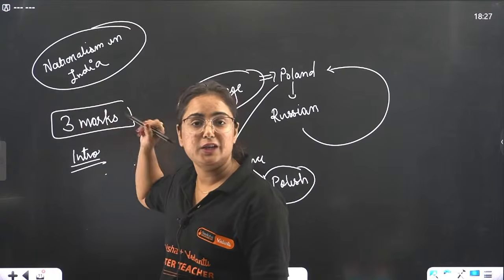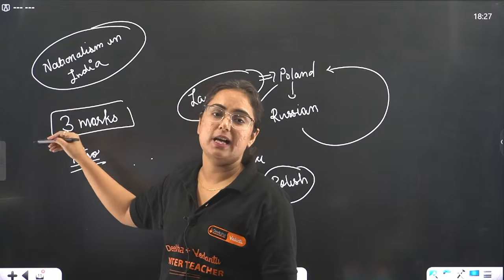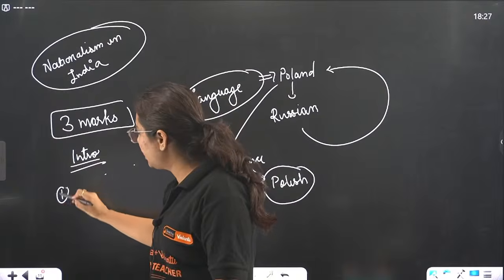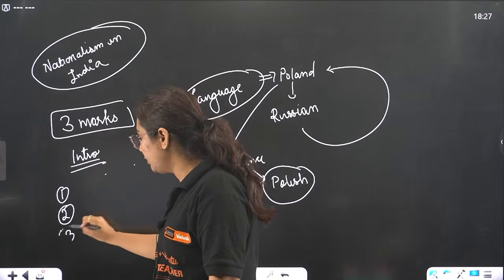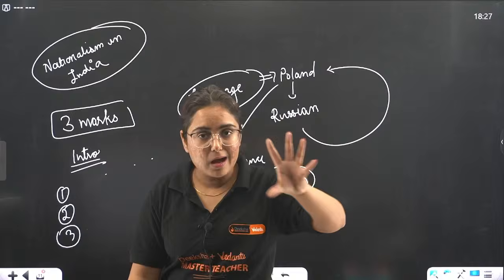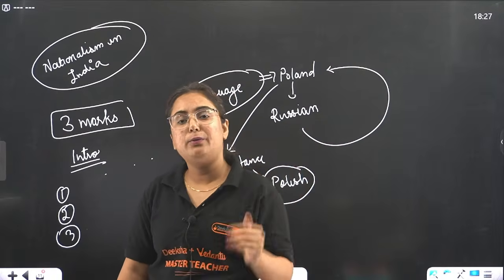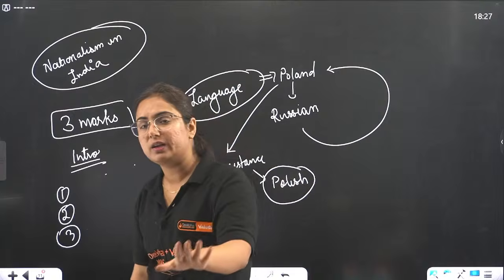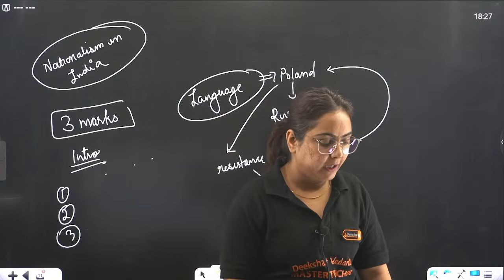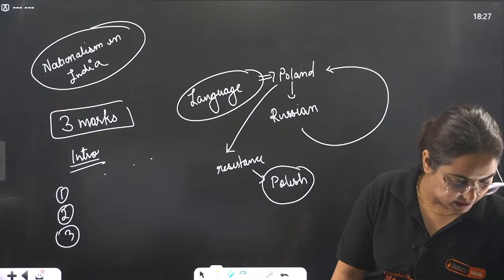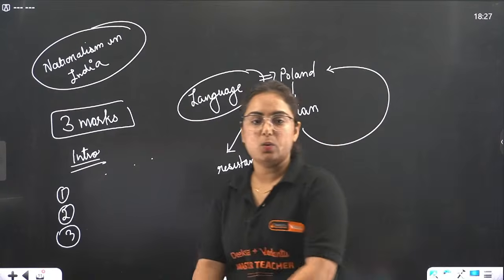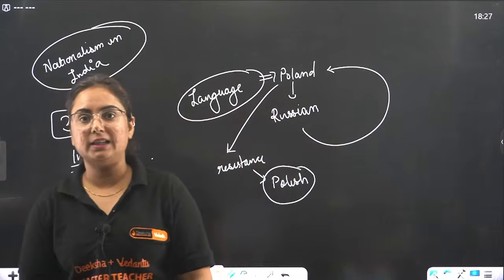I need an intro every time you write the answer, with 3 accurate points. No paragraph, no kahani, no storytelling. 3 accurate points that are different from each other. That's how you can write a 3-marker question.